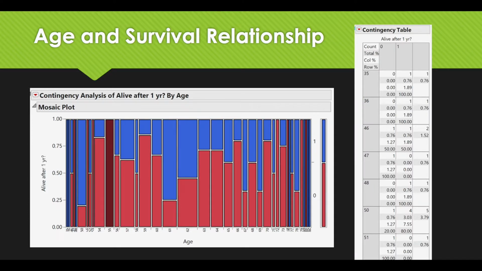This is a chi-squared test on the count of patients who survived or died after a year of having their heart attack. There seems to be a higher count of patients who died around the ages 54 to 59, and then again from 63 to 70. We believe that this might be due to the fact that when the data was collected, the team collecting the data did not take into account collecting data from a set number of patients from each age.